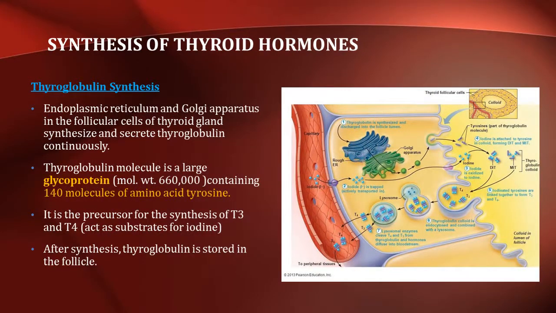In thyroglobulin synthesis, the endoplasmic reticulum and Golgi apparatus in the follicular cells of thyroid gland synthesize and secrete thyroglobulin continuously. This thyroglobulin is a large glycoprotein which has a molecular weight of around 660,000, and it contains 140 molecules of amino acid tyrosine. It is the precursor for the synthesis of T3 and T4. After synthesis, thyroglobulin is stored in the follicle.